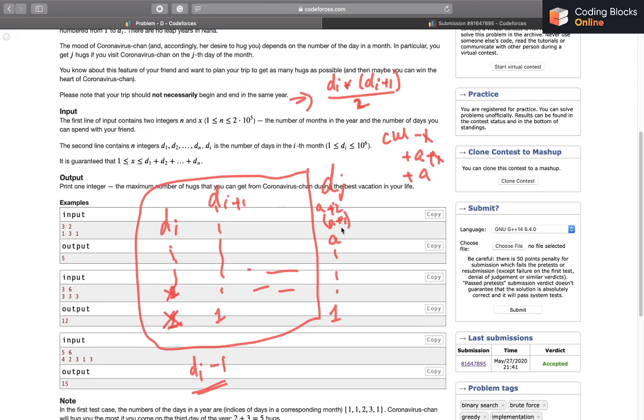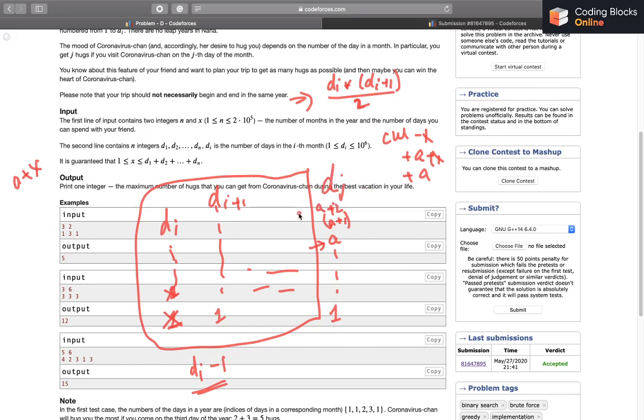I would have added d of i minus 1 extra days in the last month. So the value of extra days that I add can't be more than d of i minus 1. Now the second possible scenario: in the first case, I told you that let's assume we land up with the day number being a. Now after having deleted 1, we land up with the last day number being a plus 1. With 2, it's a plus 2. With x, it will be a plus x, right? And in the worst possible scenario, this value of a plus x will be d of j. It means that we'll be already at the last day of the jth month.